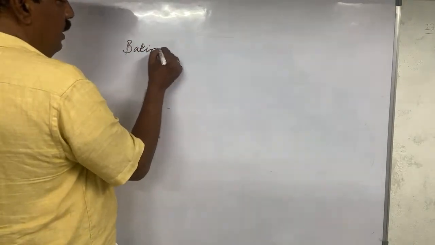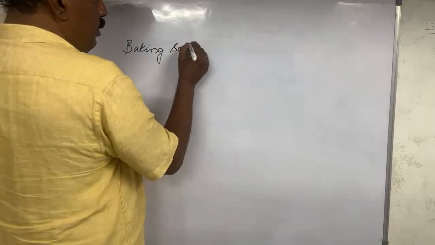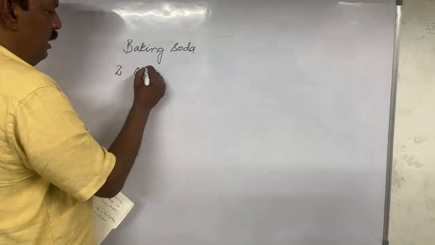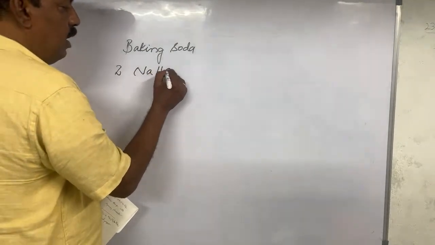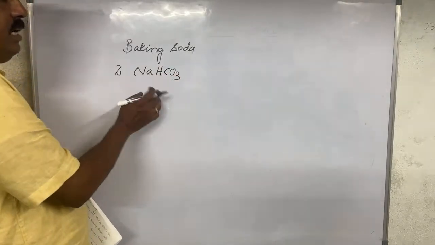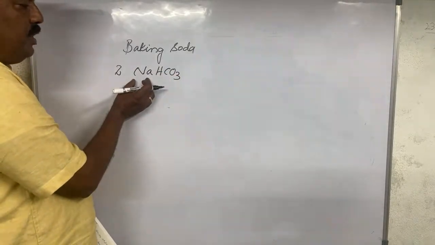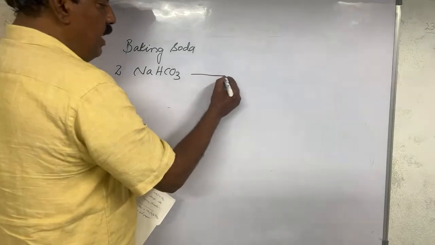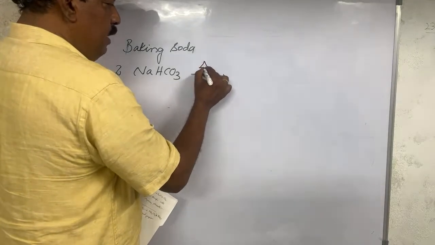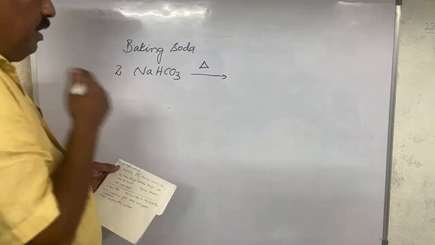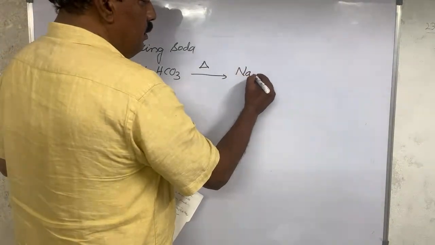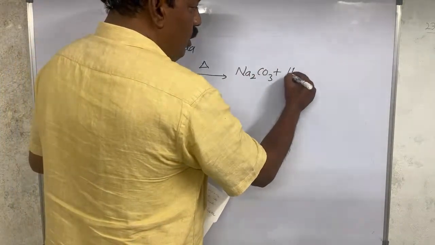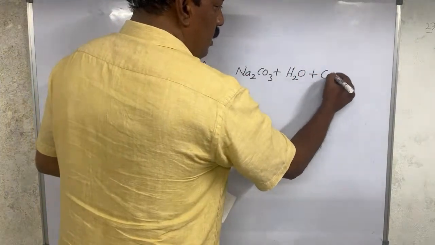Now, coming to the use of baking soda, I'm going to say a bit here. Baking soda is nothing but sodium hydrogen carbonate, NaHCO3, or sodium bicarbonate. When we heat this, the symbol for heating is delta, we get Na2CO3 plus H2O plus CO2.